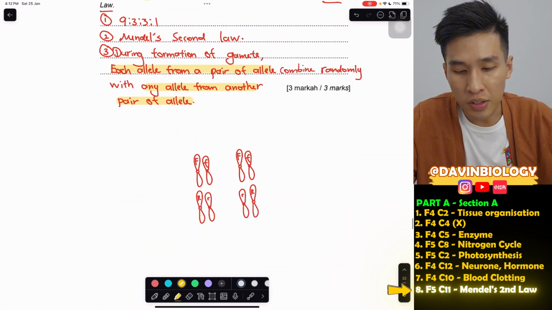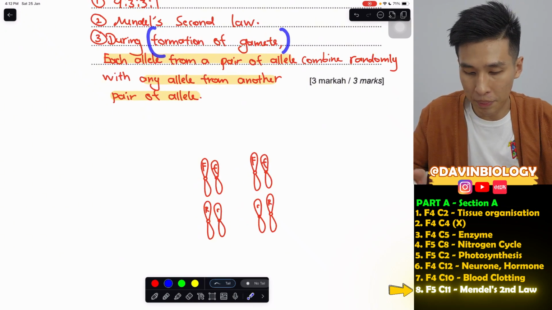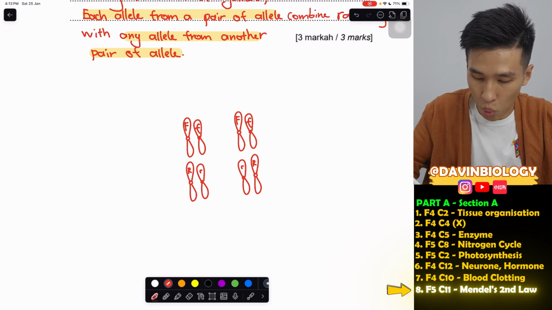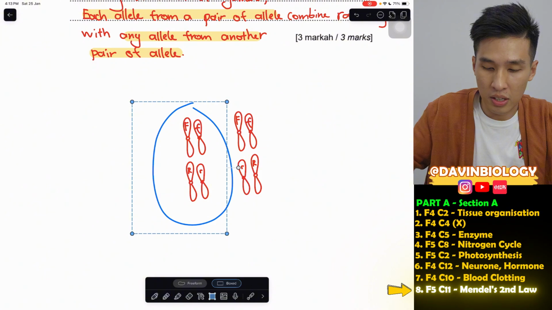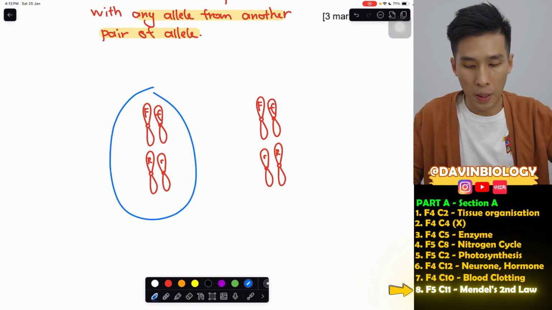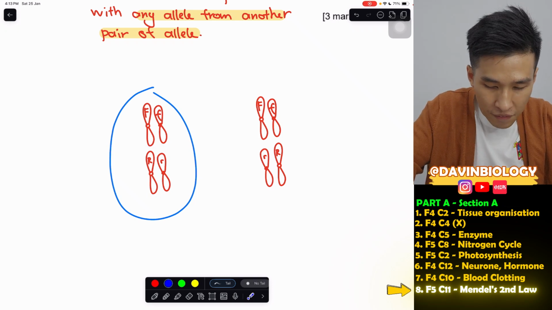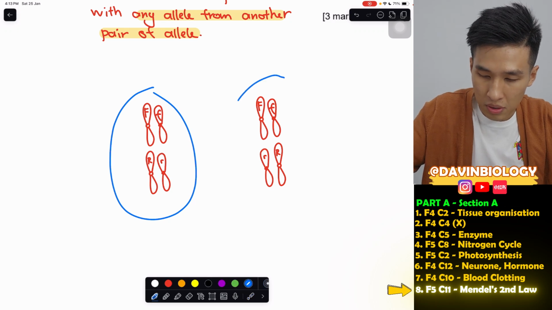Because during meiosis, the formation of gametes, this is what will happen. This is called independent assortment. During metaphase 1, when they align at the center of the cell, at the equatorial plane, they have no fixed position. Meaning they can align with F and F side by side, big F, small f, big R, small r like that, or they can be the other way around.